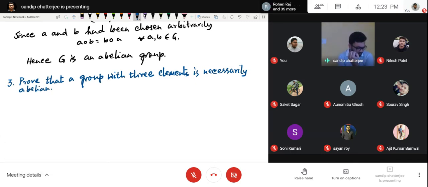Now, you people suggest how this can be proved. So only three elements. Is any group with only three elements necessarily abelian? Think for a minute.